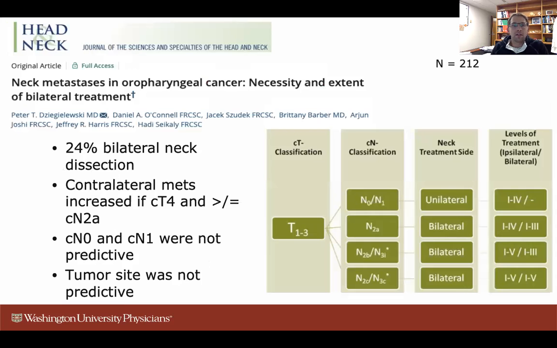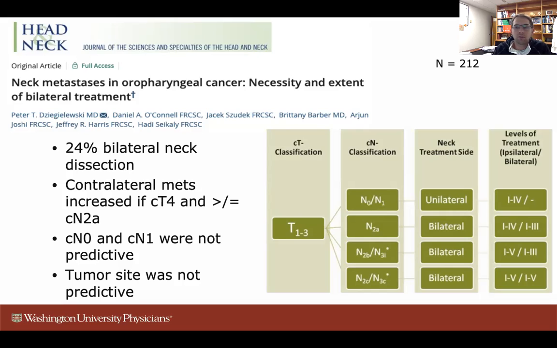Looking at a paper produced by Peter Zigulewski, he found that 24% of patients that undergo bilateral neck dissection in his study cohort had contralateral nodal metastases, and this increased in patients with enlarged tumors involving clinical T4s and those with AJCC stage 7 N2A disease, so patients with 3 centimeter or larger nodes or multiple nodes.